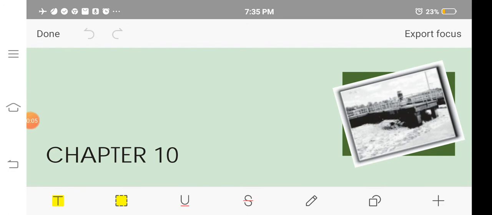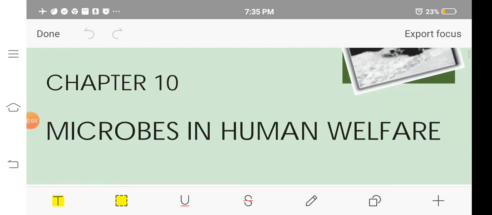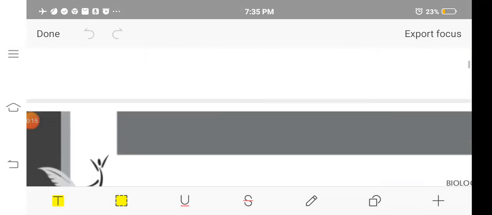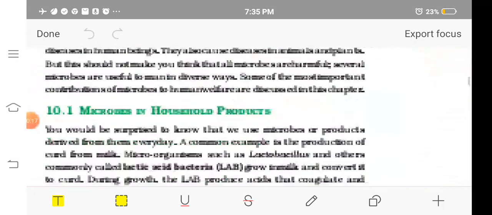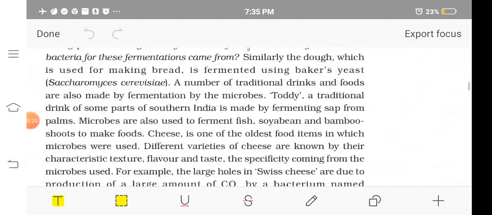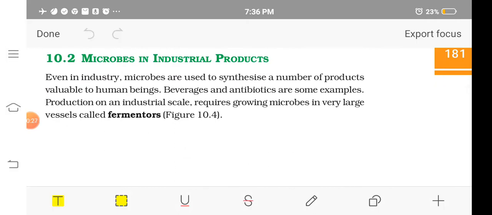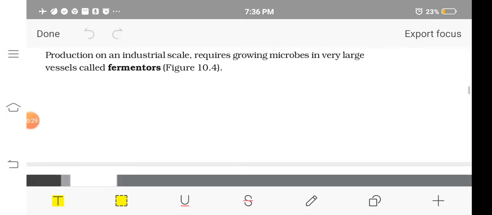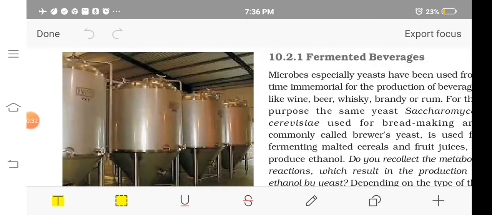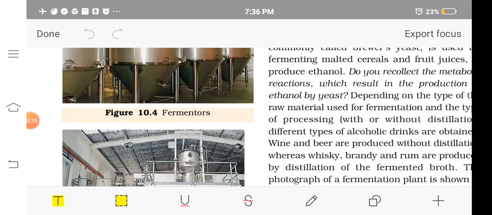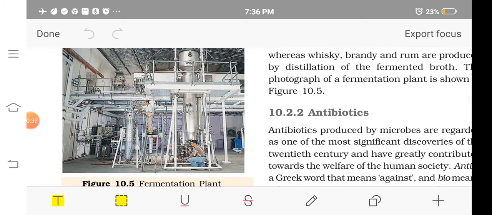Biology once again. So we were studying chapter 10, microbes in human welfare. We have studied how microbes are used in household production of various products. Then we studied how they are used in industrial products, like in the production of beverages, antibiotics, etc. And we have also studied how microbes are used in the production of antibiotics.